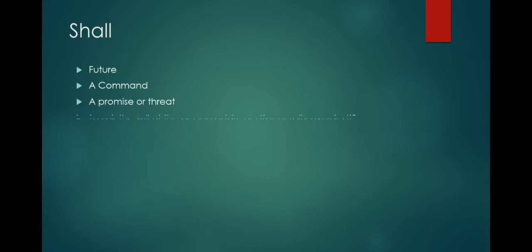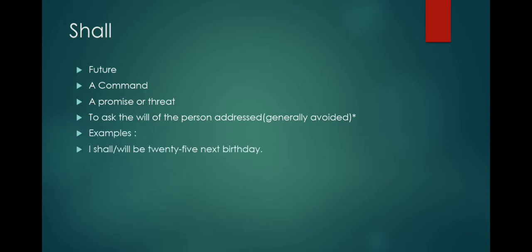And the next verb is shall. The uses of shall: it talks about the future, a command, a promise or threat, or to ask the will of the person addressed. This usage is generally avoided. The examples of these usages: I shall, or we can use will also. Mostly nowadays people use will for all persons, but you can use shall also for the first person and the second person.